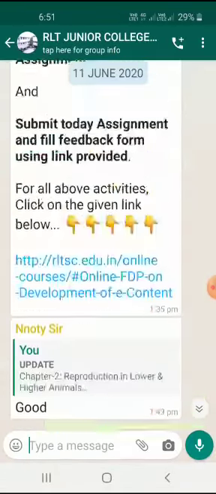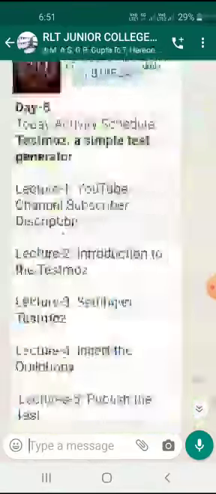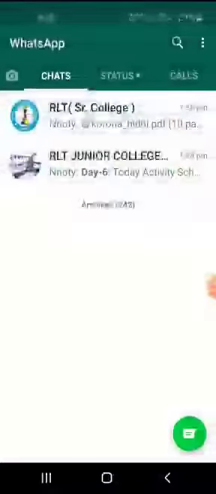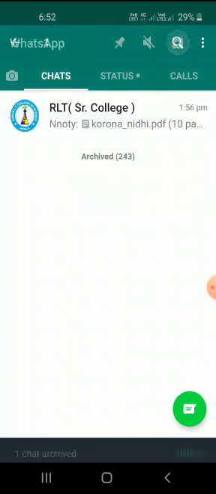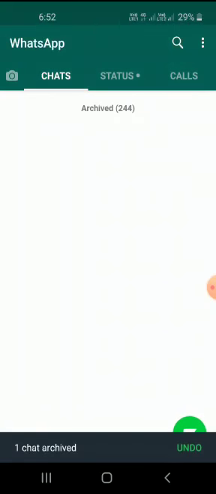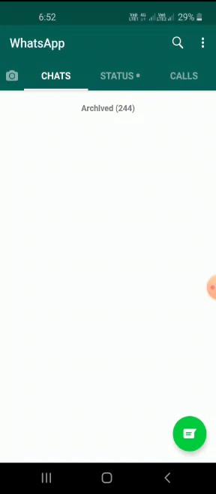See, the entire history is still there. No entry has been removed. The entire history is still there. And what I did was just archive this entry. So archiving gives you the power of reducing the headache while using WhatsApp.